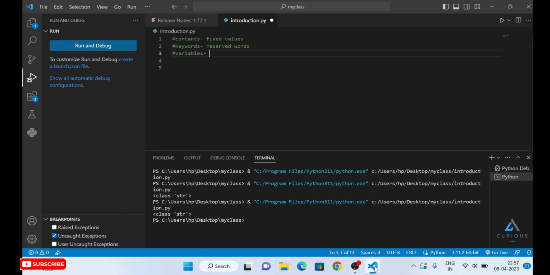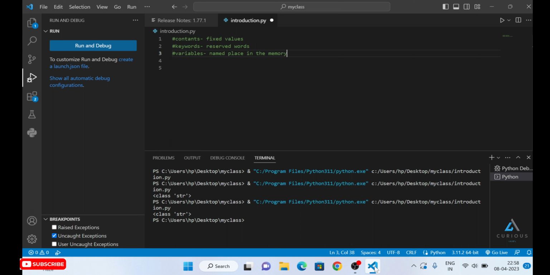For example, we have named a variable as x. If x stores the value 10, then the value 10 has been stored in the memory location of x, and you can retrieve or change those values by using the name of the variable, that is x here. So it is, my bad, a named place in the memory.